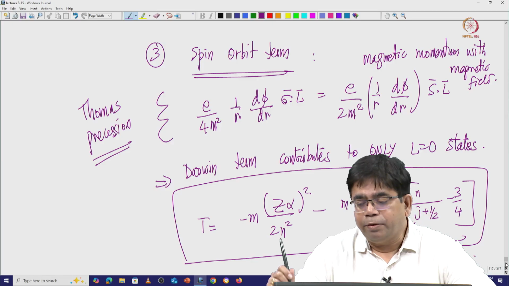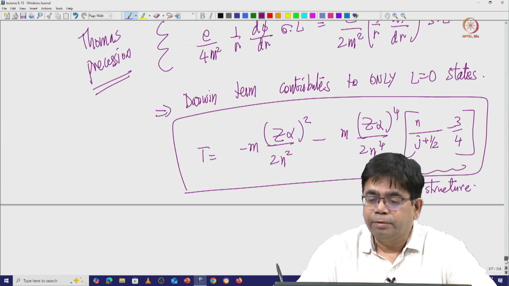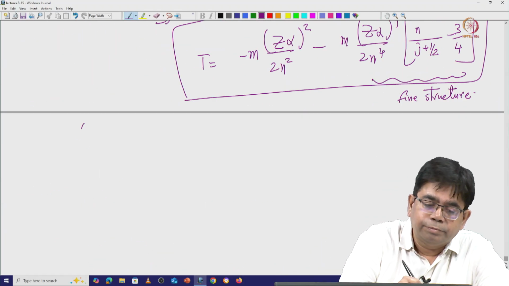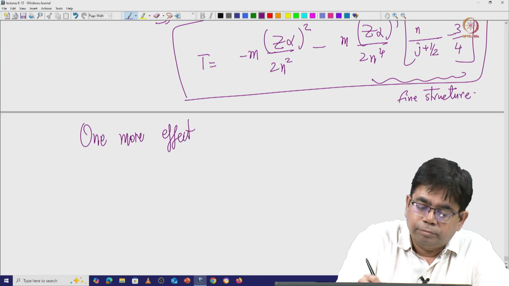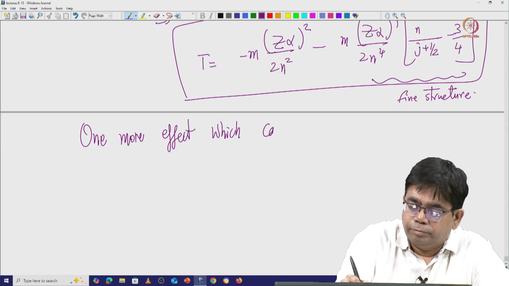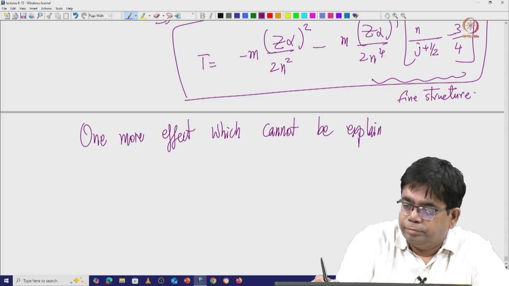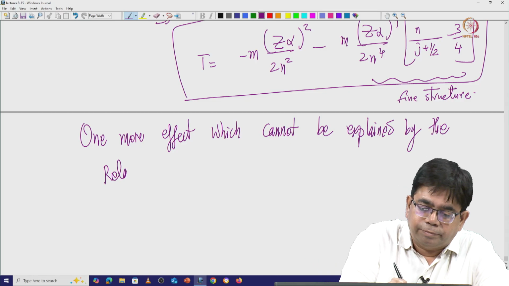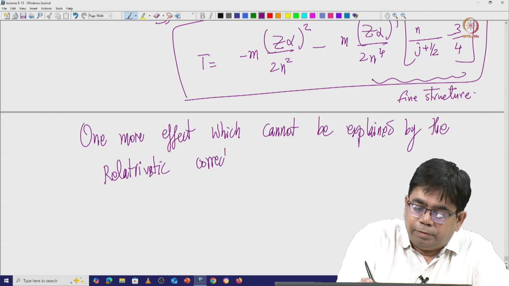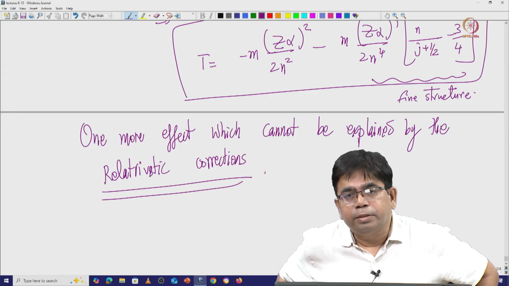But there is also one more effect which cannot be explained by the relativistic effects. The fine structure of the hydrogen atom you can explain by computing all the relativistic corrections.